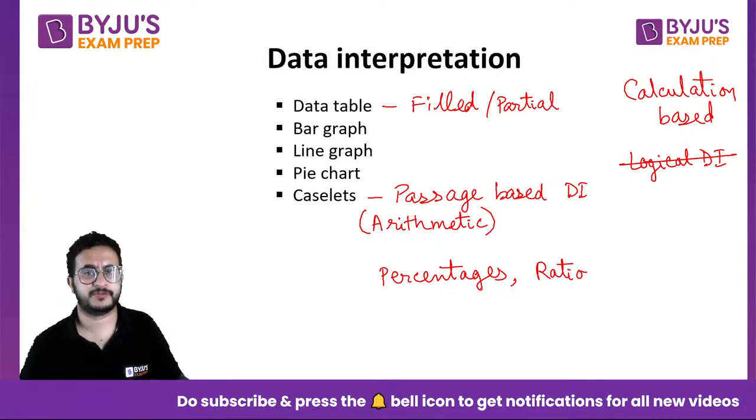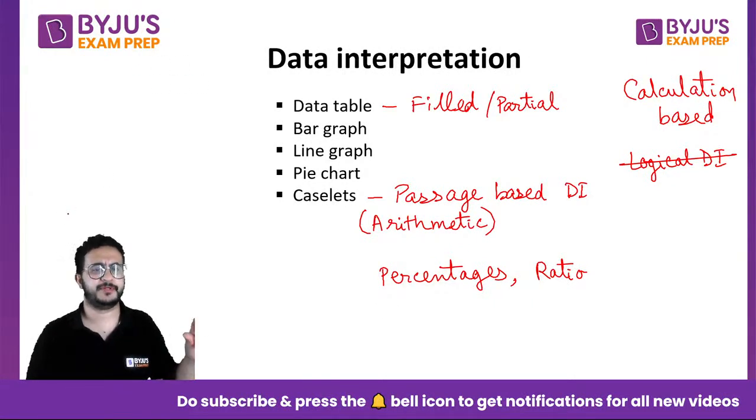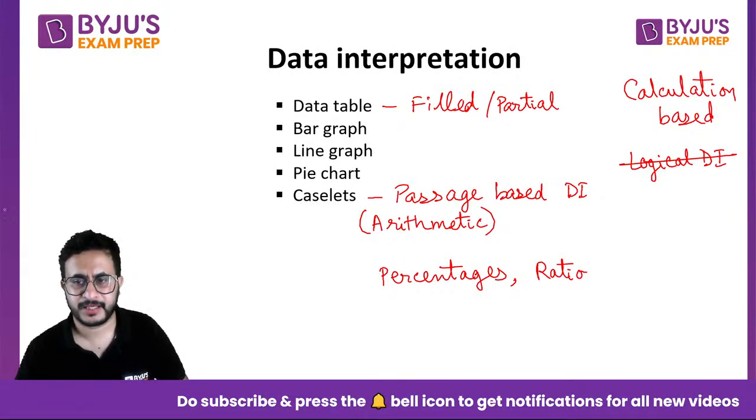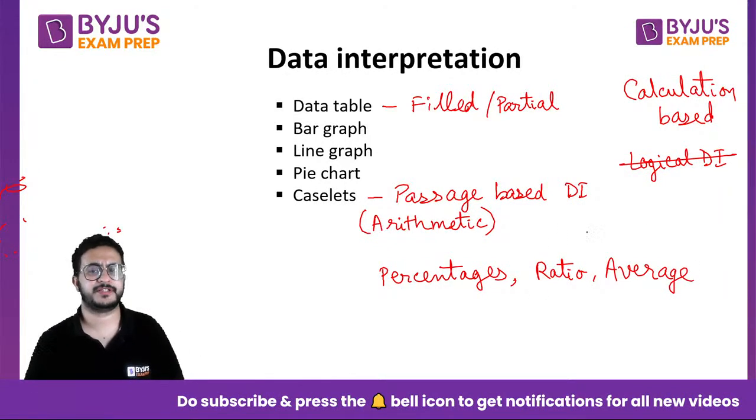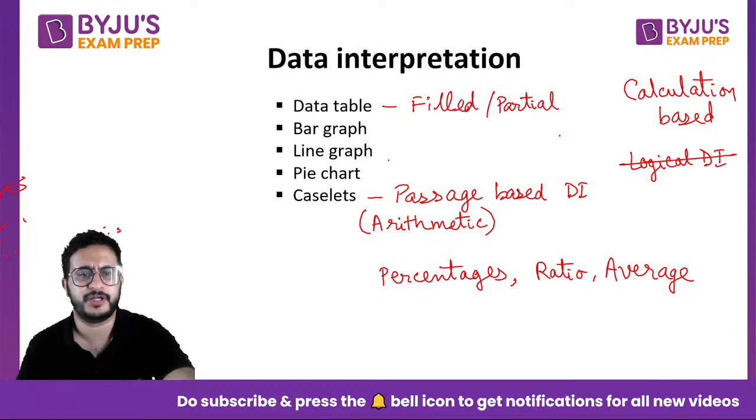Sometimes one of the options might be 1:2, the second option will be 2:1. Some people do not know how to find ratios, right? That's a very basic thing. And then you should know the concept of averages. Okay, how to calculate average and all those, and some basic calculation techniques, right? So what are those calculation techniques?